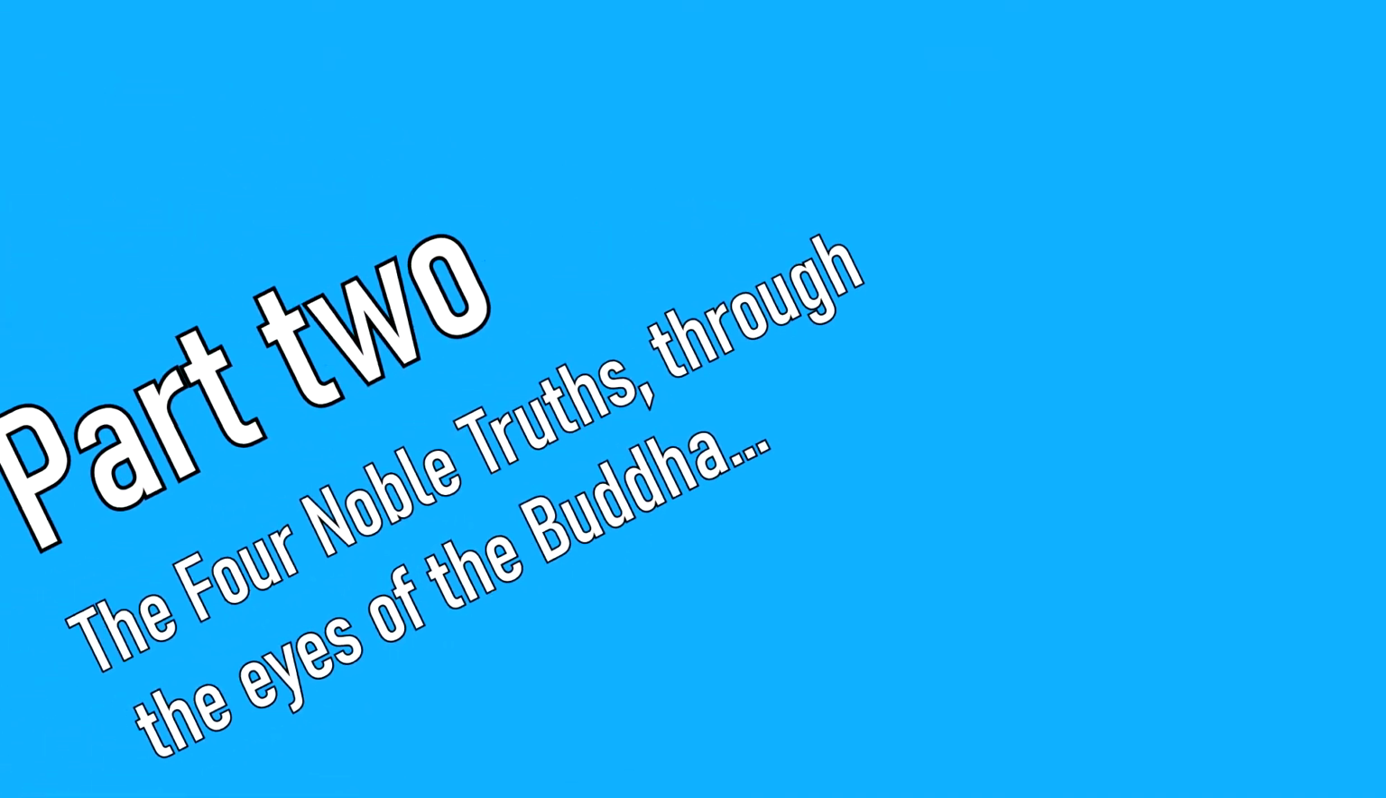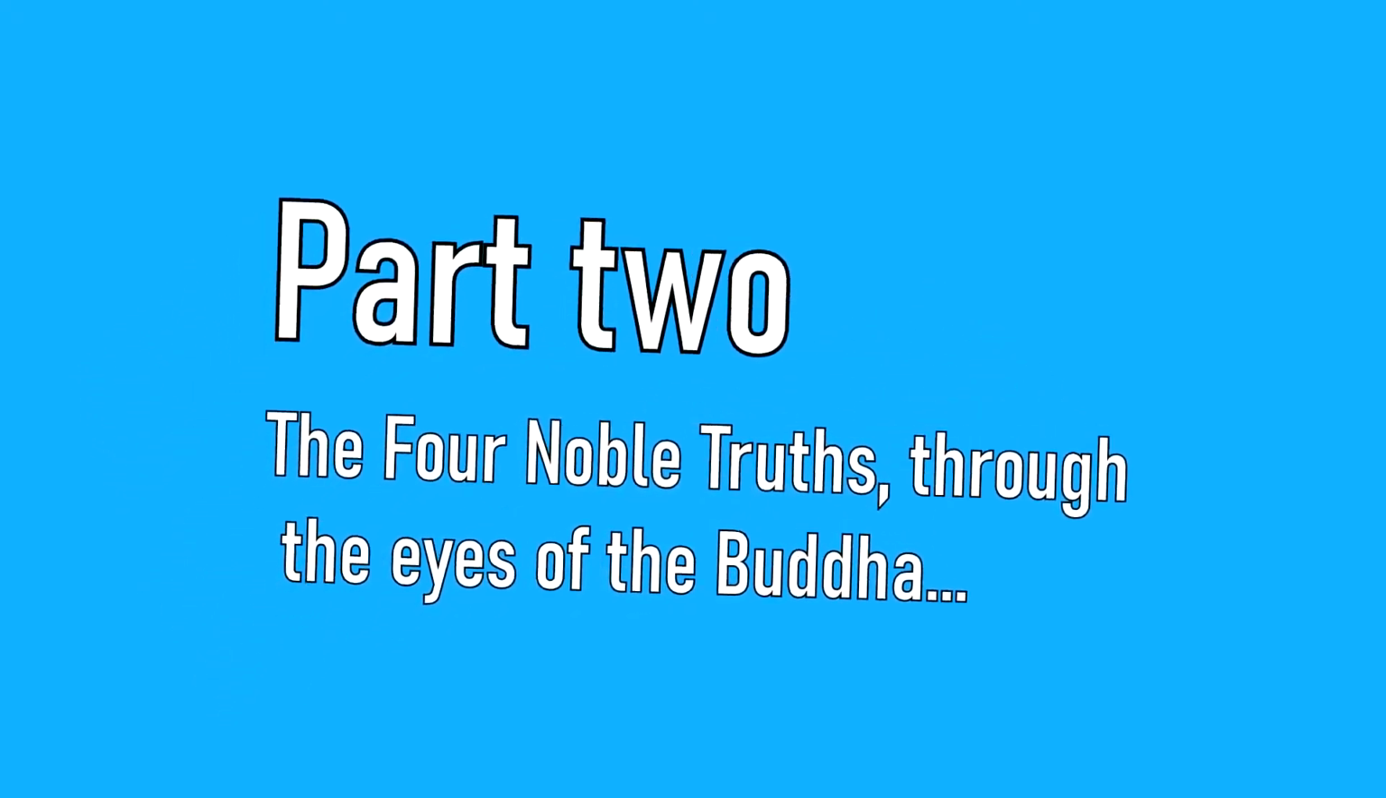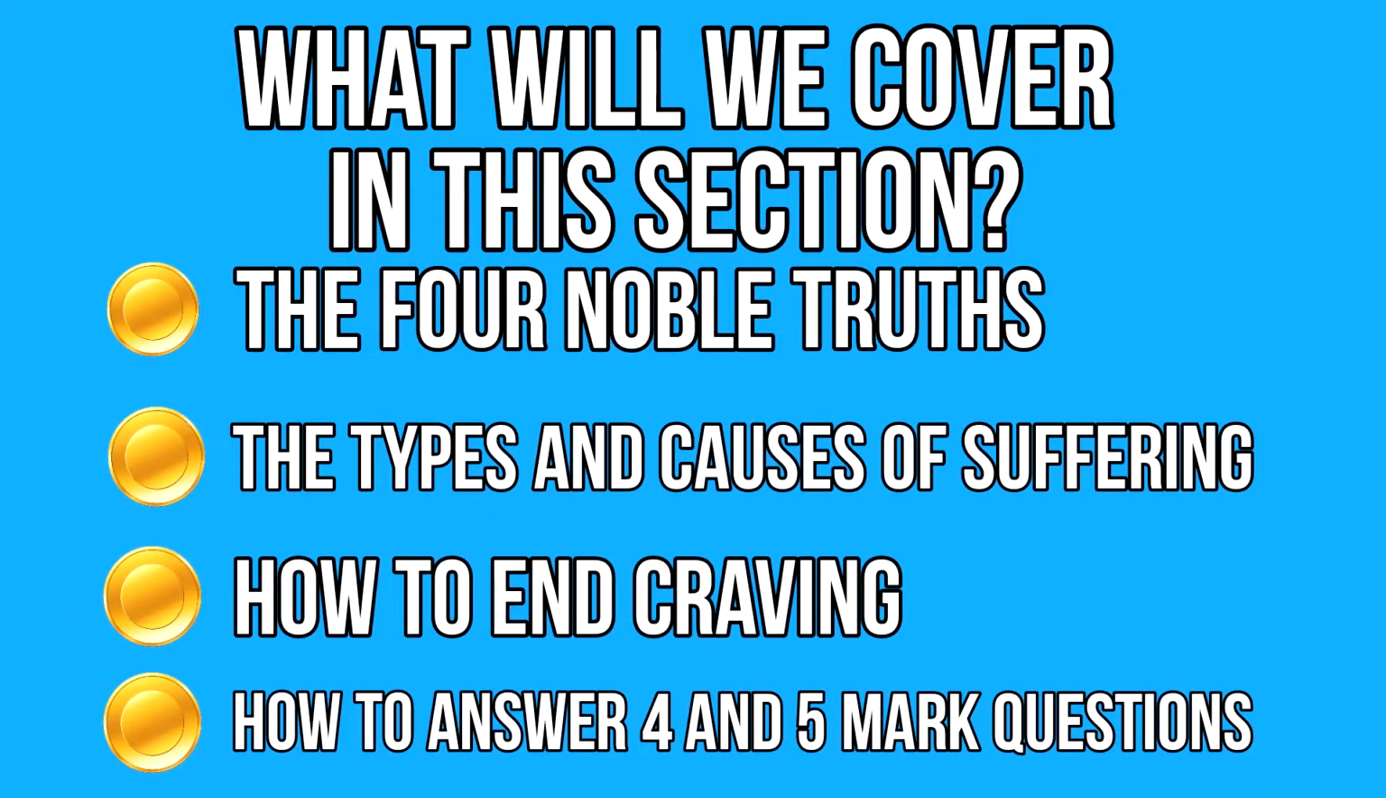Welcome to part 2. To summarise our learning objective, we will be critically explaining the 4 Noble Truths through the life of the Buddha. This was his first teaching, and he elaborated on the different types of suffering, their causes, and how to end craving. In this portion of the video, I will provide an explanation to this concept, giving practical examples on how to answer a real-life 4-mark question, then expanding on this and how to answer a 5-mark question.